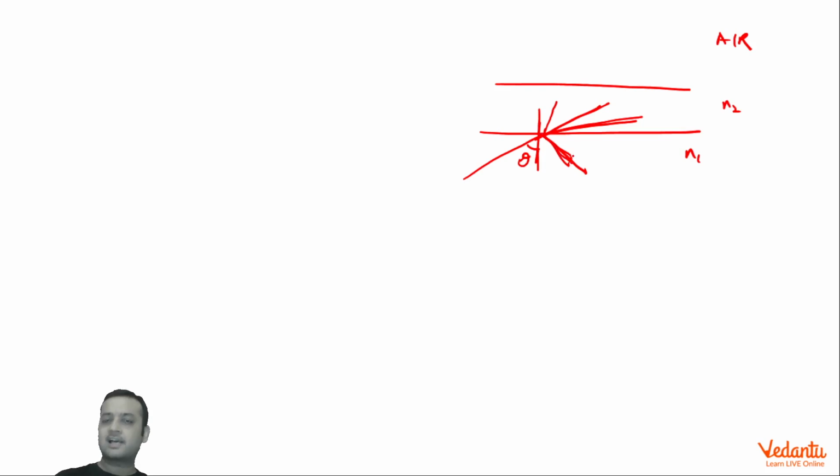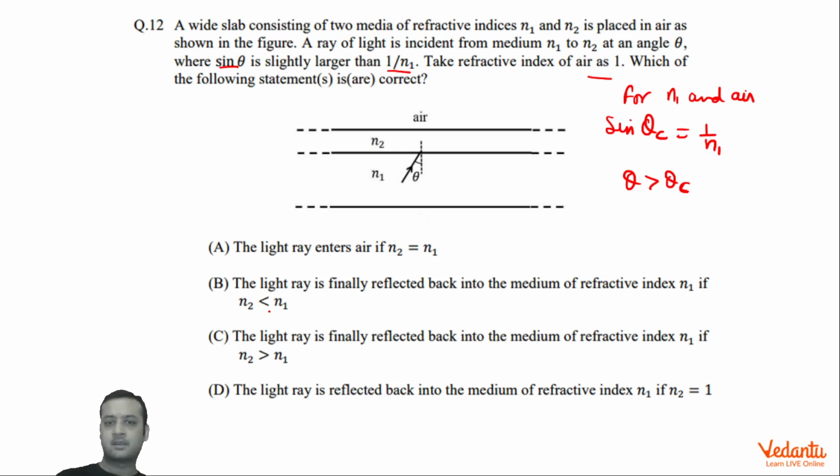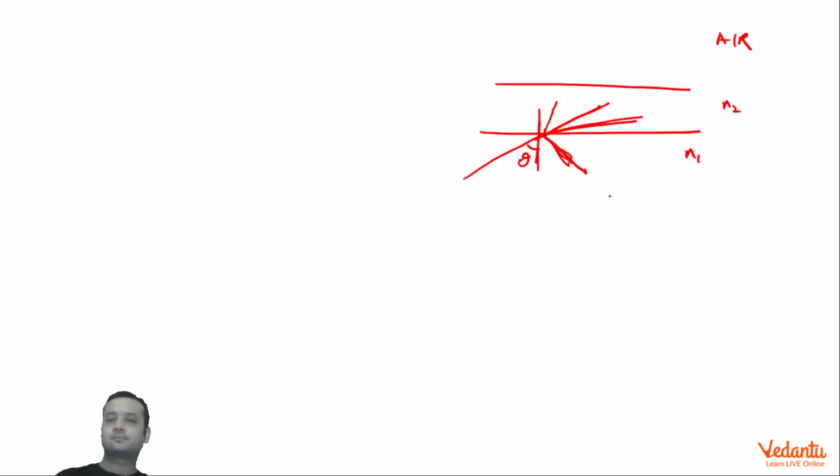Now if TIR happened right here, that means the ray has come back in medium N1. In that case, B, C, D are correct. Now for the remaining cases, I will prove that the ray will eventually suffer TIR at the next interface. Let's see.